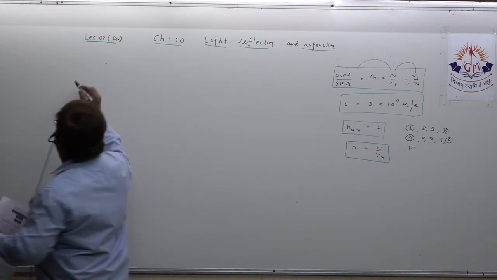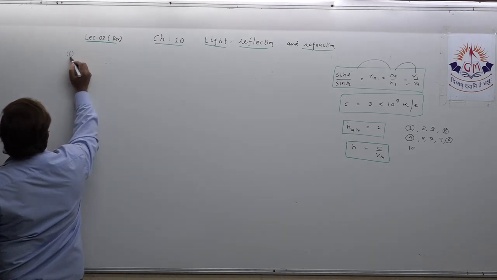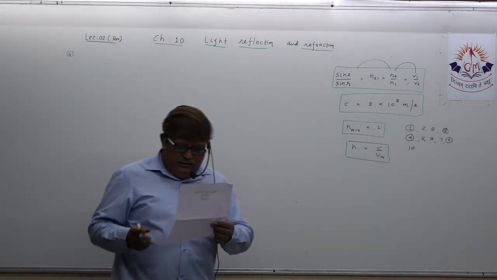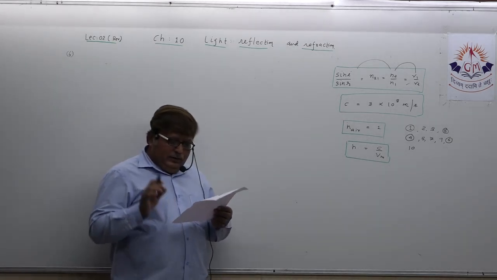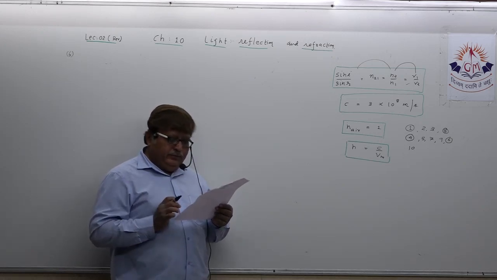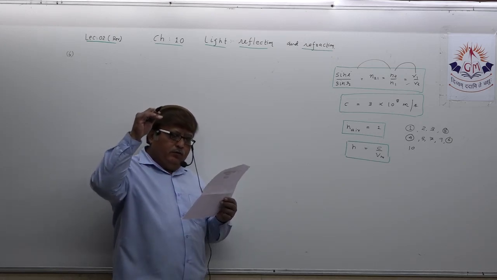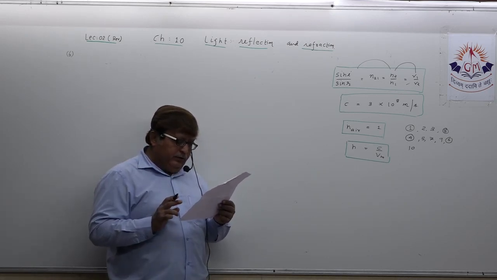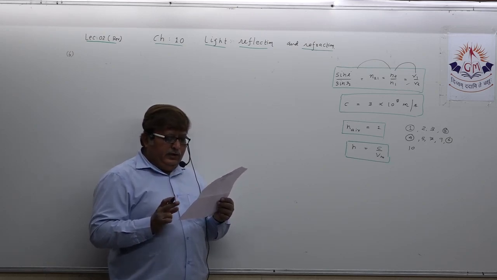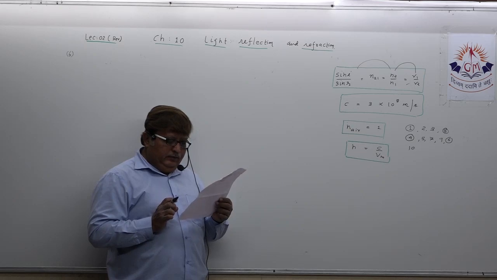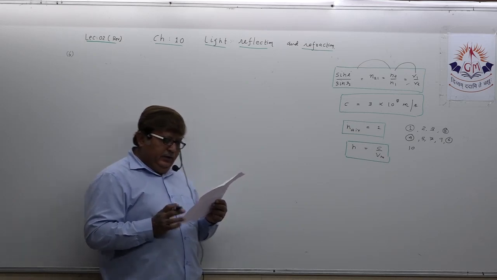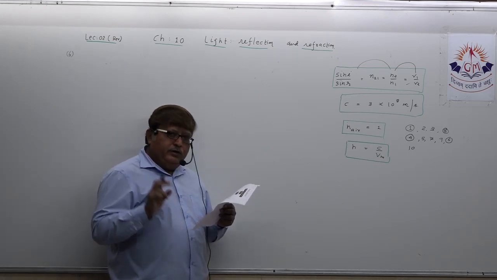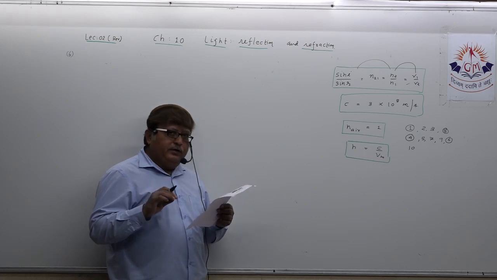See the sixth one. What is that? Numerical number 6. Light propagating in a rectangular glass slab enters into water. Means light is traveling from glass to water. The refractive index of water with respect to glass is 0.9. The angle of incidence at the surface separating the two media is 26 degree 48 minute.